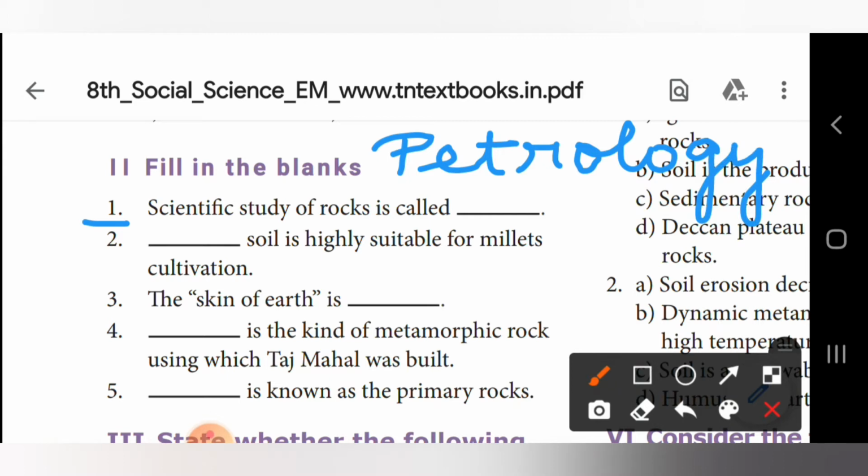Petrology is the answer for the first fill in the blank. P-E-T, pet, tro. In simple, we all know the spelling for petrol, right? P-E-T-R-O-L-O-G-Y. Okay.